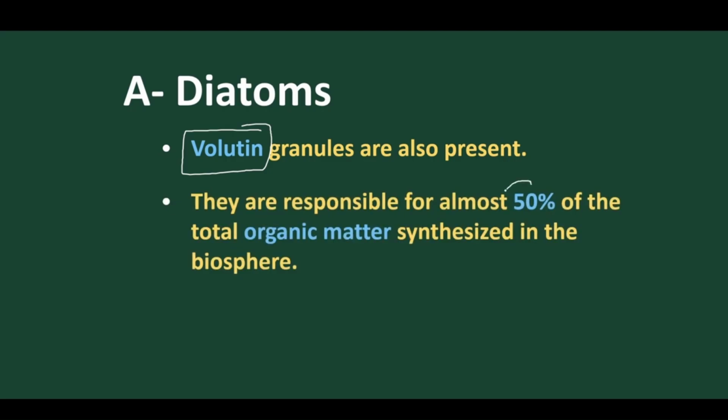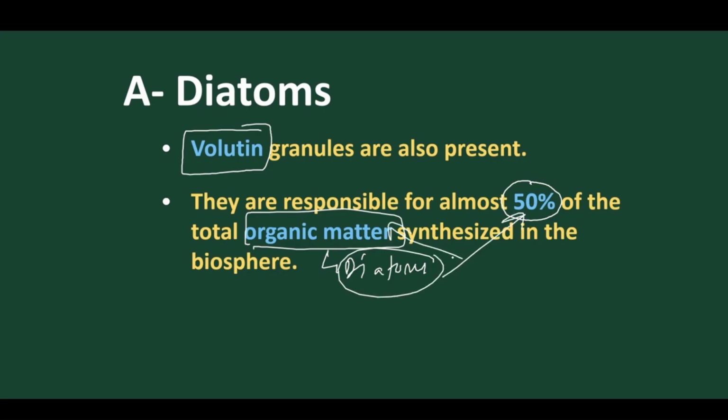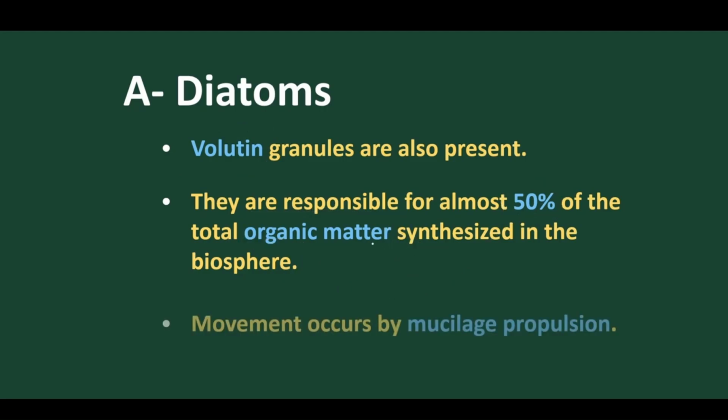The very important point is that 50% of photosynthesis, or organic matter in the world, in the biosphere, is given by these diatoms. Very important questions. So diatoms give 50% of the organic matter of photosynthesis to our biosphere. Due to the presence of pigments and their marine habitat, they give out maximum oxygen and also maximum organic materials to the biosphere.